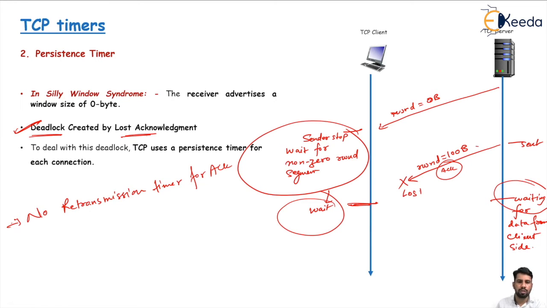To solve this deadlock, we use the TCP persistent timer. To deal with this deadlock, TCP uses a persistent timer for each connection. When the sending TCP receives an acknowledgement with a window size of 0, it starts the persistent timer.